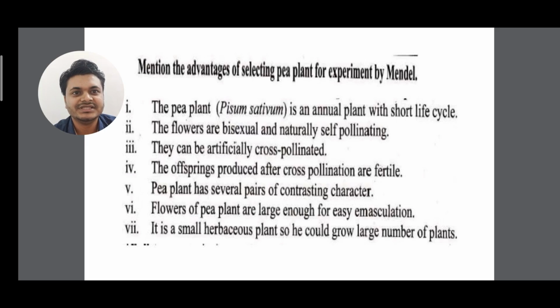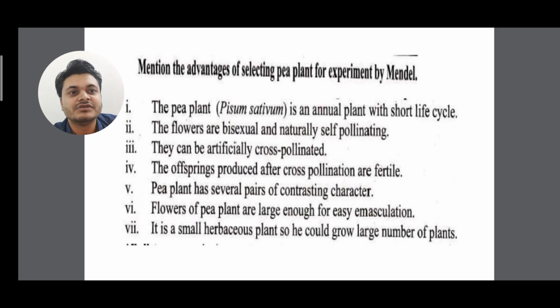They can also be artificially cross-pollinated, and the offspring produced after cross-pollination are fertile. Next, the pea plant has several pairs of contrasting characters. You have seen the 7 pairs of contrasting characters that only the pea plant has, so we can find a lot of diversity.